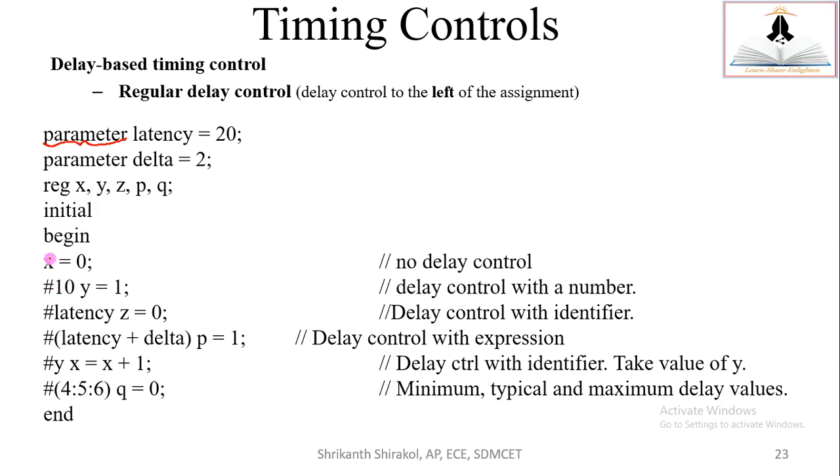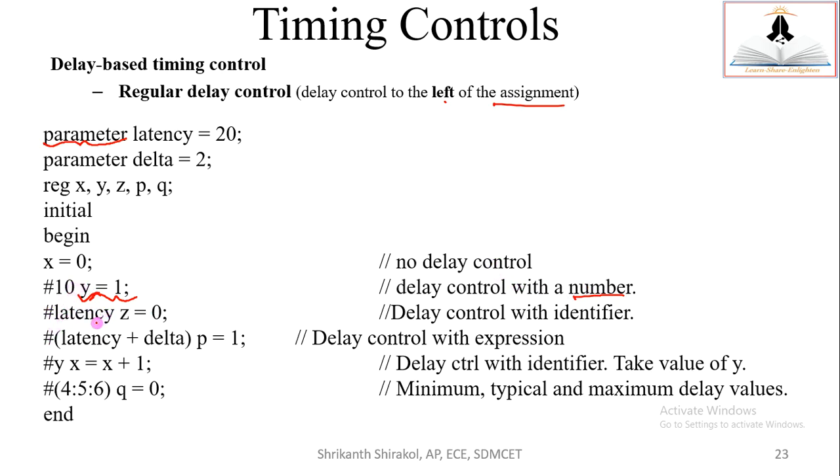Initial begin, because we have multiple statements here. x equal to 0, there is no delay mentioned, hence no delay control. After 10 time units, delay control is specified to the left of the assignment. This is the assignment statement. Left of the assignment statement is your delay. So this is how the regular delay control is mentioned. And this delay has been mentioned with a number. Delay control with a number, with that example I have taken this.